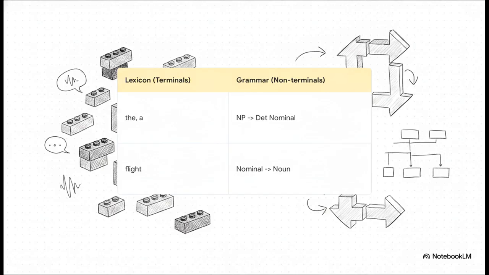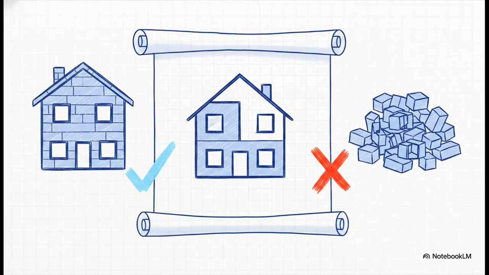But on the other side, you have the grammar rules that govern them using non-terminals. For example, a noun phrase can be defined as an arrow pointing to a determiner followed by a nominal. It's essentially an instruction manual telling us exactly how our linguistic Lego pieces are allowed to snap together. You can really think of context-free grammars, or CFGs, as the ultimate blueprints for our language. They explicitly state which walls and windows are actually allowed to be built next to each other.